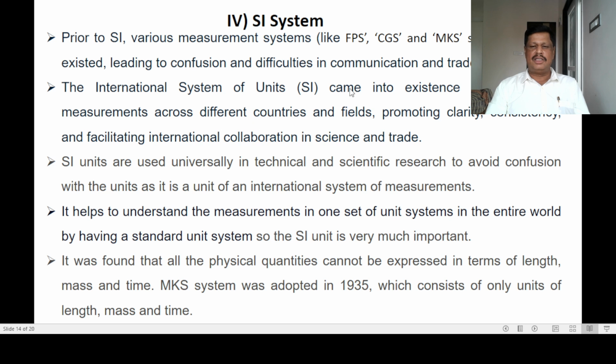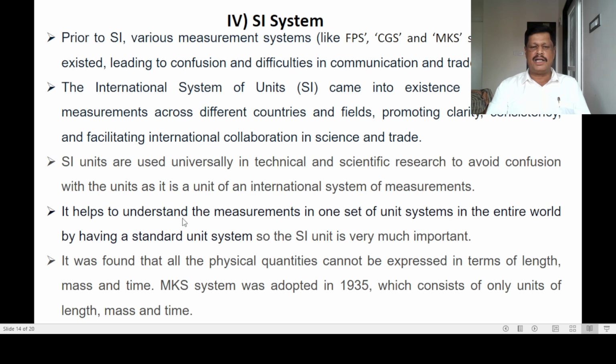So these are the important points to construct the fourth important system of units. SI units are used universally in technical and scientific research to avoid confusion with the units, as it is a unit of an international system of measurements. Therefore, throughout the world, we are using the same system of units, that is the SI system of units, to avoid the confusion.